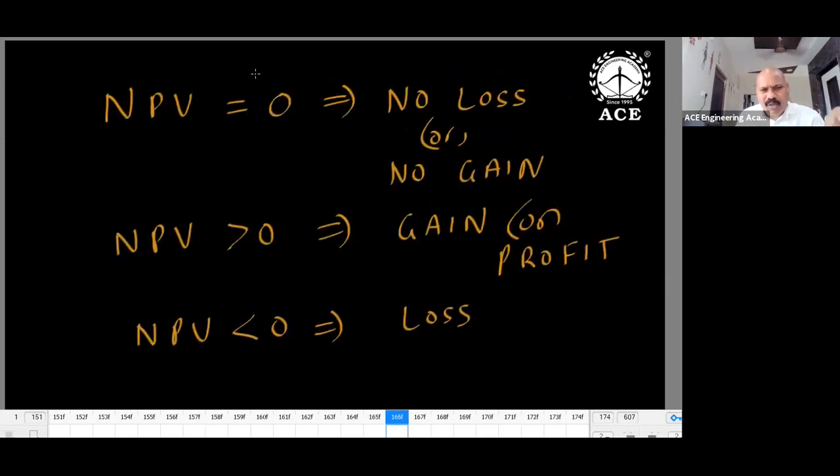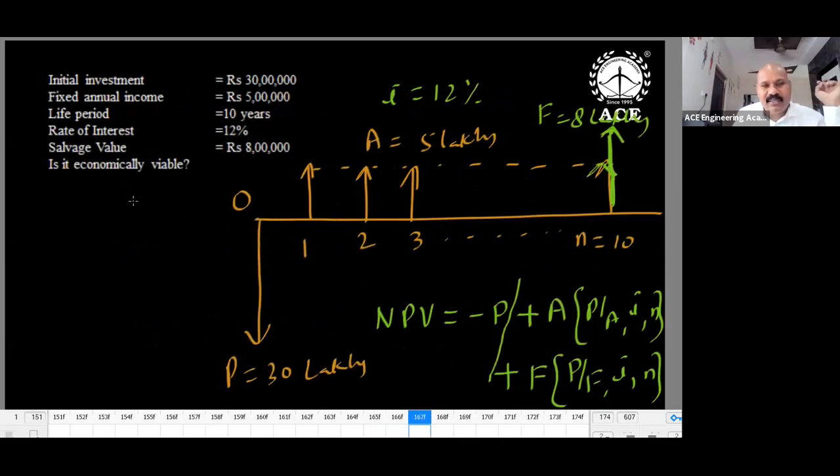And come to the next one, net present value. NPV is equal to 0, no loss, no gain. NPV greater than 0, gain. NPV less than 0, loss, and better we can drop the project. So how is the question expected? Like this. Is it economically viable or not?